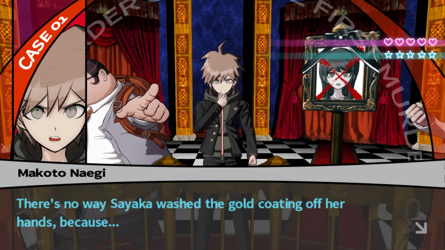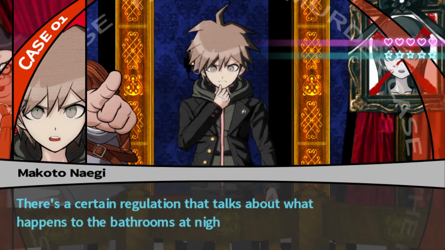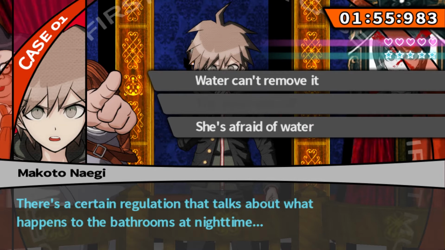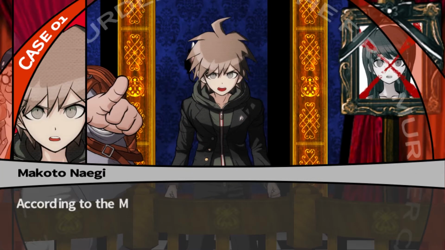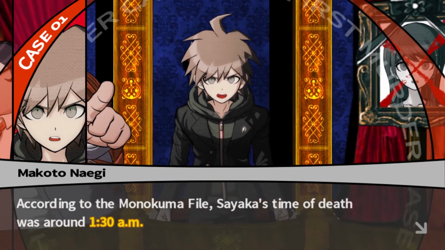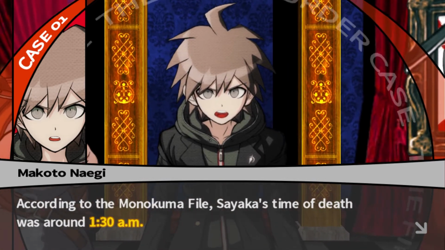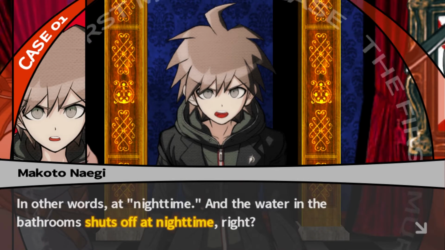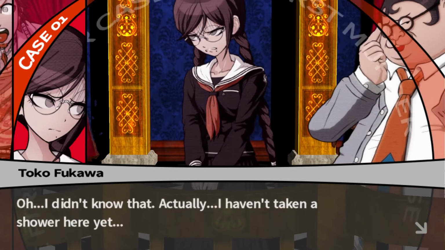There's no way Sayaka washed the gold coating off her hands because there's a certain regulation that talks about what happens to the bathrooms at nighttime. The water was off. Okay, I wasn't sure if it was the shower water or all water. According to the Monokuma file, Sayaka's time of death was around 1:30 a.m. Yep. In other words, at nighttime. And the water in the bathroom shuts off at nighttime, right? Oh, I didn't know that.